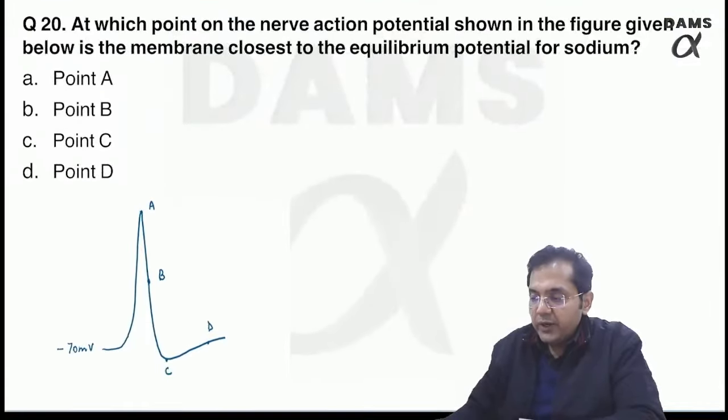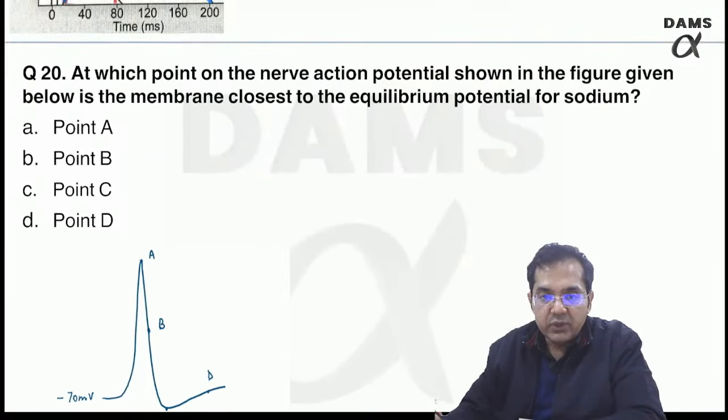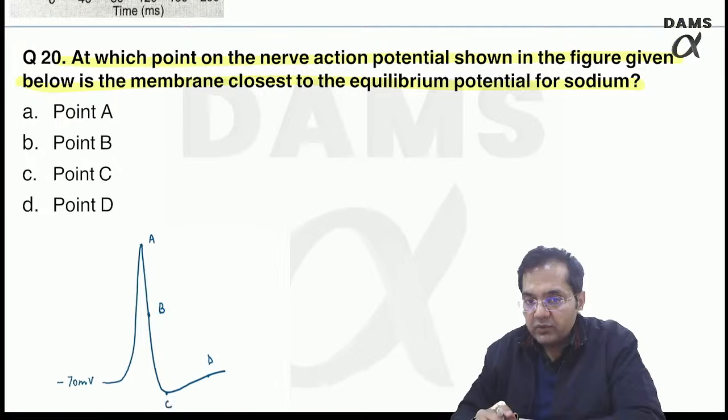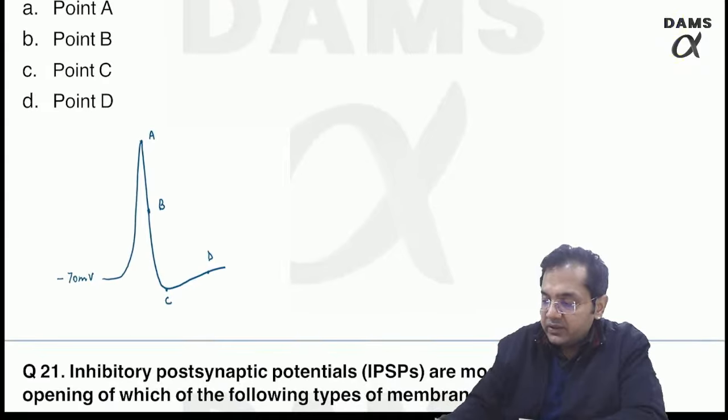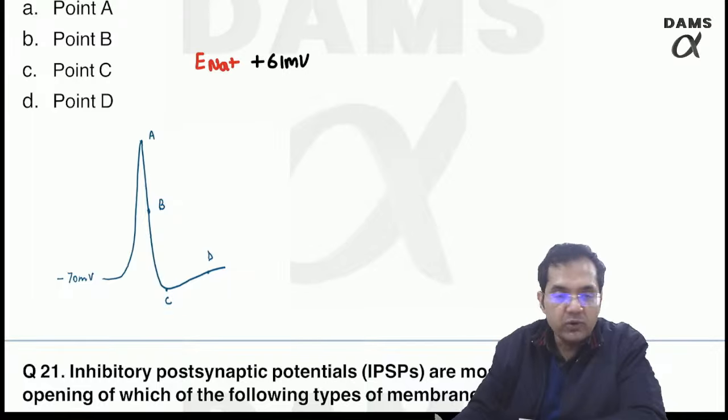Question number 20: at which point on the nerve action potential in the figure shown below is the membrane closest to the equilibrium potential for sodium? Let's look at the figure first. Appreciate here that the equilibrium potential of sodium is plus 61 millivolt.